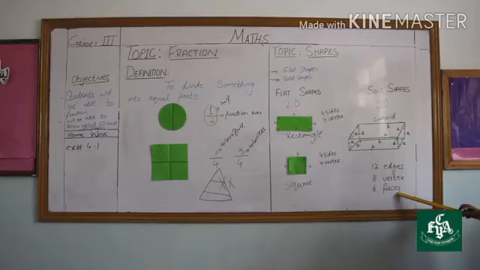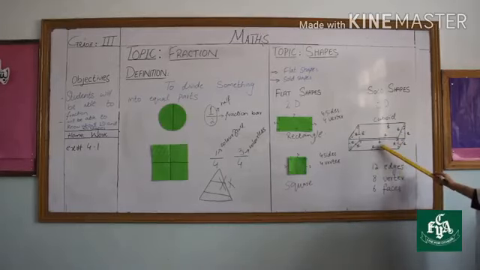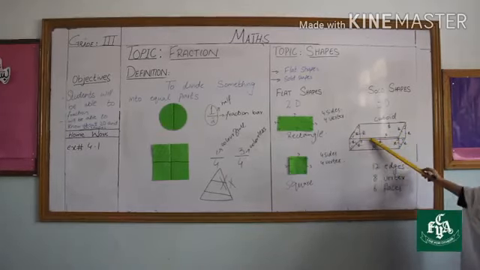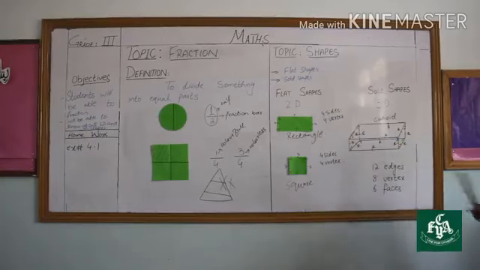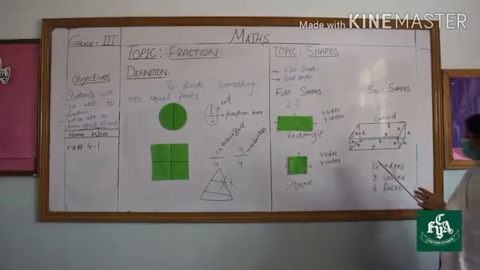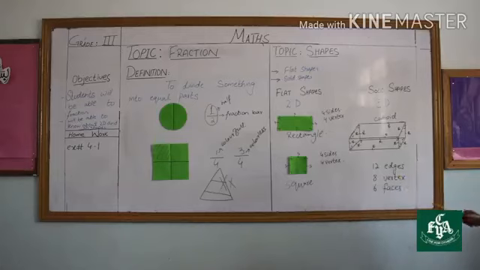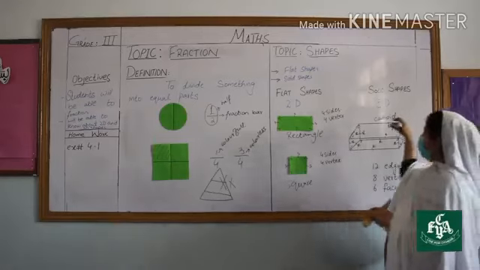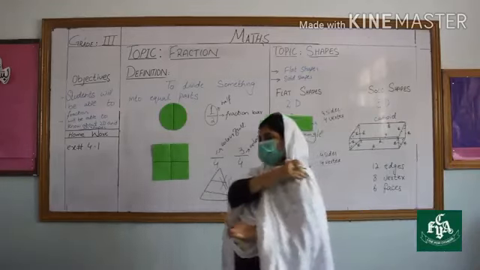And how many faces do we have? 6 faces. 1, 2, 3, 4, 5 and 6. We have 6 faces, 12 edges and 8 vertices. This is all about the solid shape.